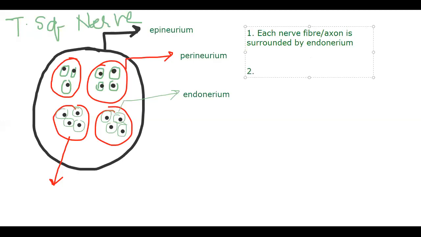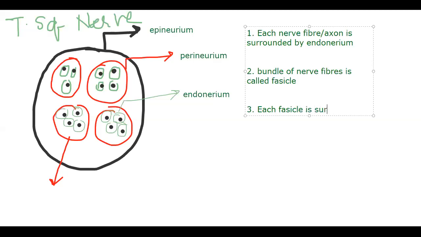Next, the second one: the bundle of nerve fibers is called a fascicle. Each fascicle is surrounded by perineurium. Please excuse me if I have any spelling mistakes in the fast typing.